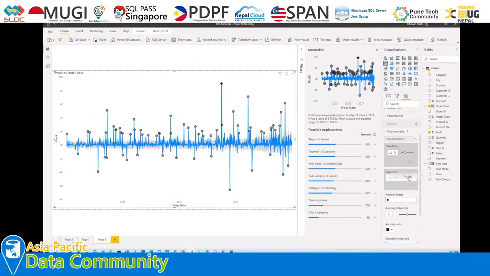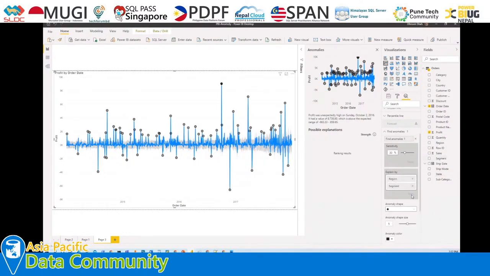Let's say I just want to find out the explanation based on region, and let's say I need another column as segment. And now let me just click on apply. So what it will do is it will only find the results based on these two fields, that is why the expected outcome is high or low. So this is how the second property will look, that is explain by.